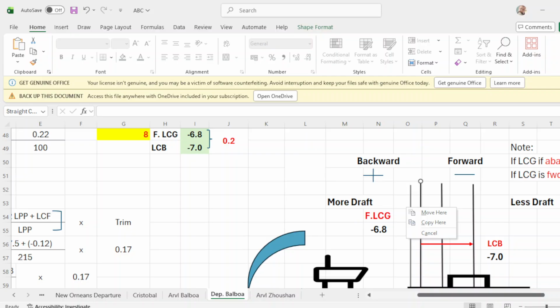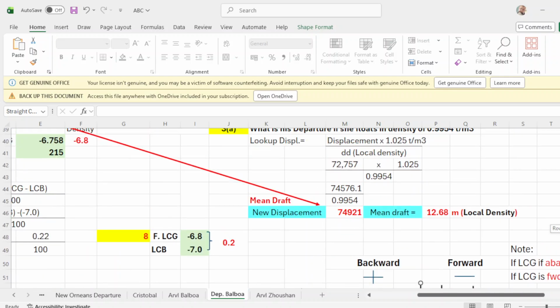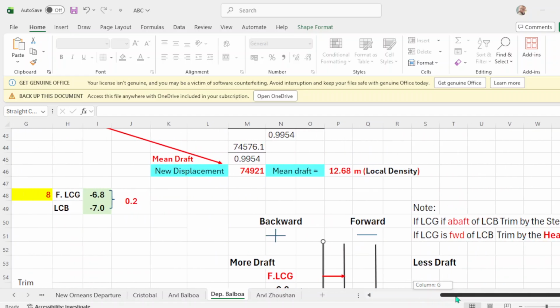Okay, so we go to number 8. Take note that your final LCG is negative 68 and LCB is negative 70.